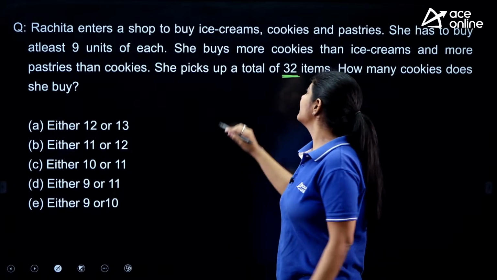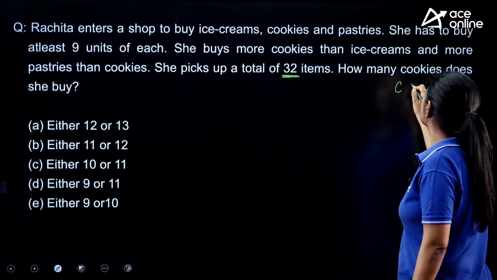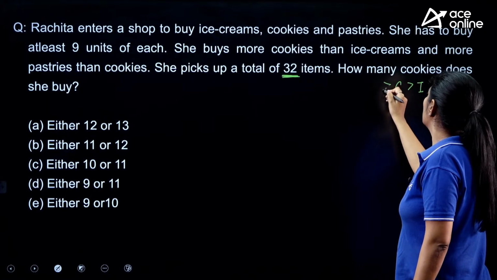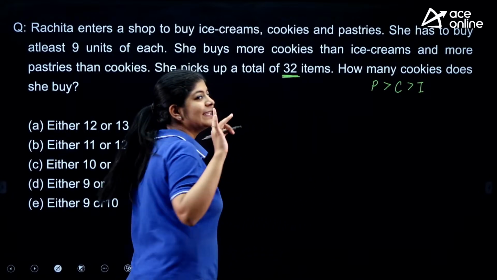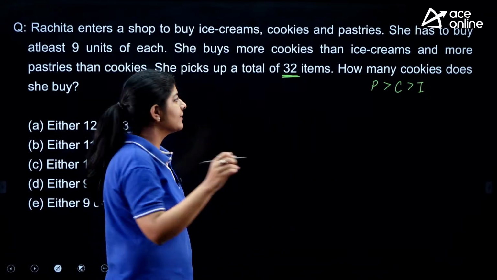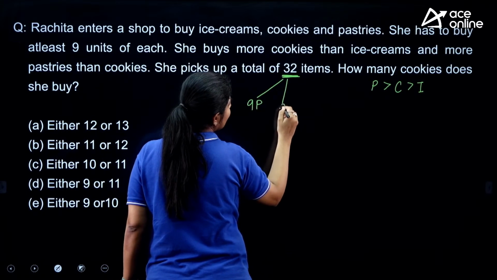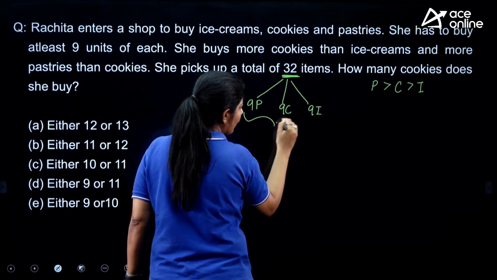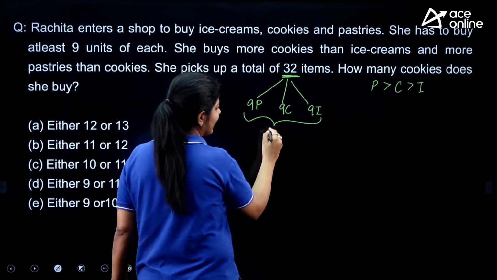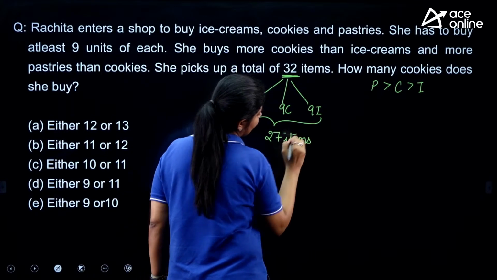It's a very simple one. So the question is saying that she buys more cookies than ice cream and more pastries than cookies, right? But the question is also saying that at least she needs to purchase 9 items of each. So 9 pastries, I am assuming, 9 cookies and 9 ice creams. If we only calculate this one, only 27 items are there.